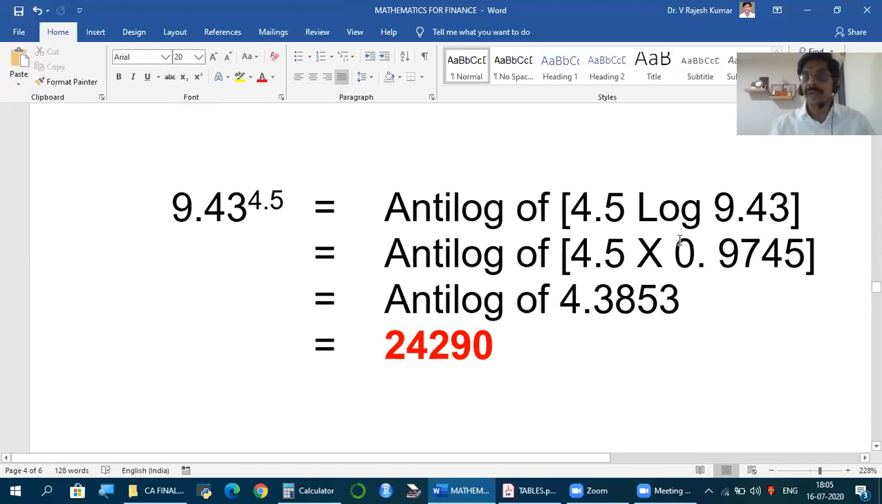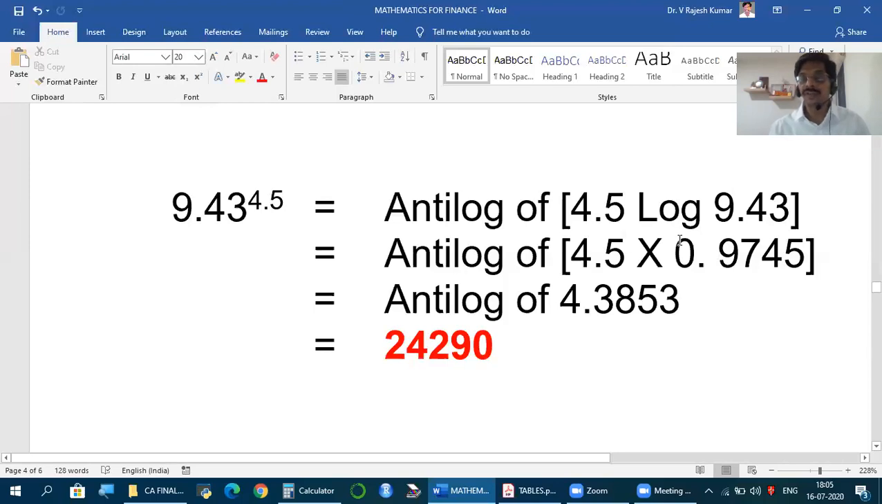Now first I should find the log value for 9.43. Just remember again, 9.43. Before decimal, what is the number of digits we have? One digit. So it's not the number 9 I'm talking about. How many digits do we have? Before decimal, we have only one digit. Minus 1, 0, that is the characteristic.